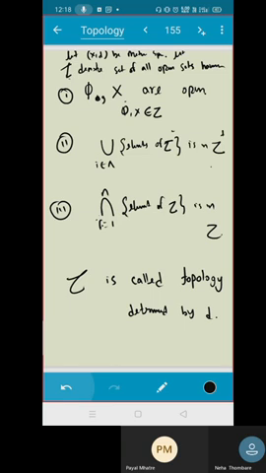Yes, sir. And X and tau written together, this is called a topological space. The pair (X, tau) is called a topological space. So these are the main important properties which we have proved in our metric space. That means our metric space is also a topology, because the metric satisfies these properties.